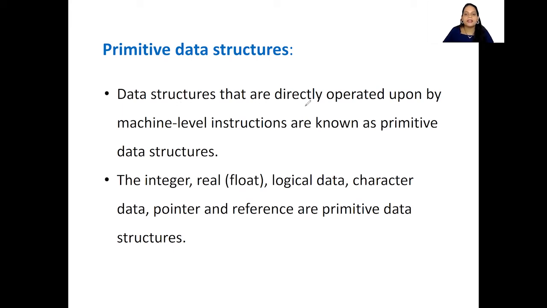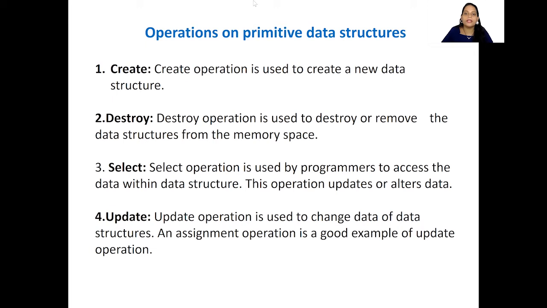Data structures that are directly operated upon by the machine level instructions are known as primitive data structures. Now in C or C++, you would have learned integer, float, logical data. You know that logical data is nothing but Boolean values, isn't it? 0 and 1s, character data, pointer, etc. There is nothing much to know about them. These are the basic ones which we have already used in programming, isn't it? Now, what are the operations that we can perform on them? The operations which can be performed on primitive data structures, the very first one is create.